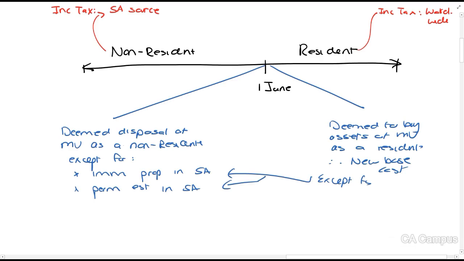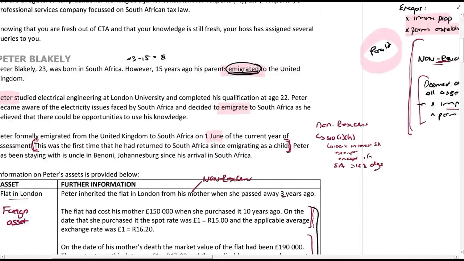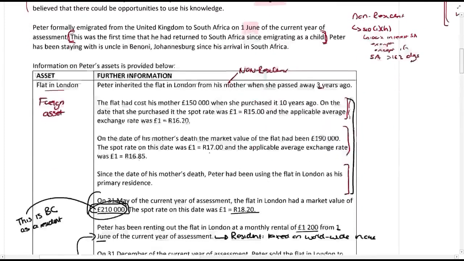Now guys, what we've got here is enough to answer everything. So you will say, for the period before the 1st of June, he was a non-resident, he was only taxed on South African source. For the period after, he was a resident, he's taxed on his worldwide income. You'll talk about at the time that he becomes a resident, in terms of paragraph 12, he is required to dispose of all of his assets at market value except for these assets, and he's treated as being bought back as a resident at market value. Once you've said that, those are all marks you get, and now you're just going to apply it.